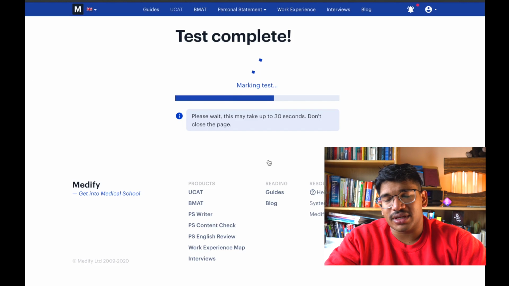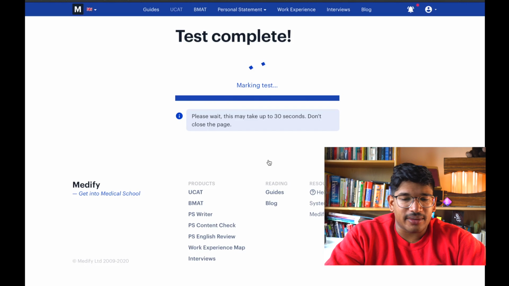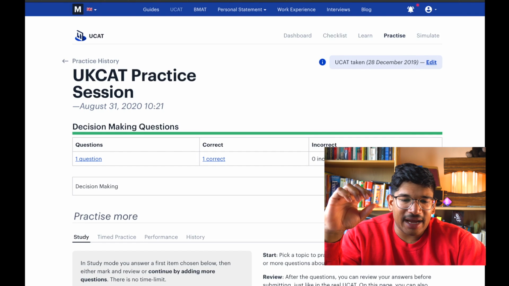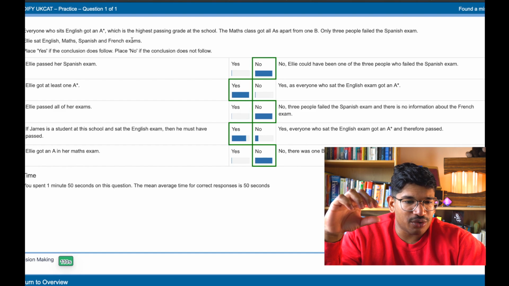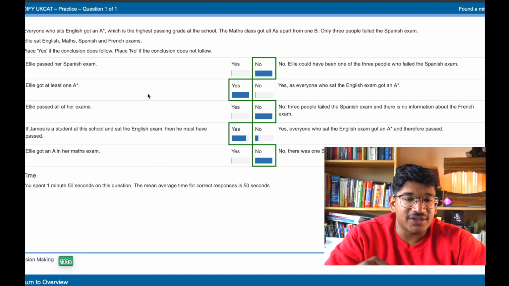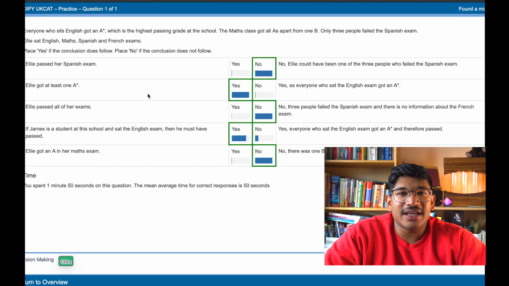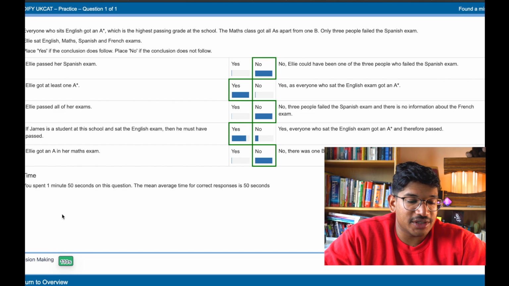So with this sort of question, the key thing is that we look at the questions, then we look directly at the passage they've given us, and we compare each statement to the passage and see, is it repeated there like for like, and can it be directly inferred from the information we're given? If not, then the conclusion doesn't follow. If it is directly inferred, then the conclusion does follow.